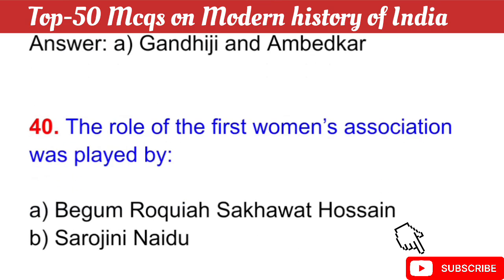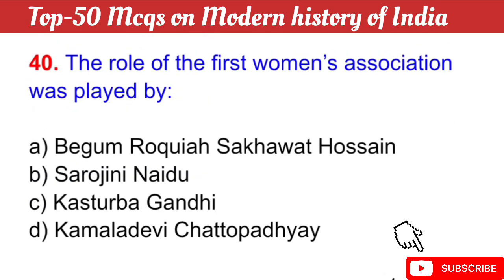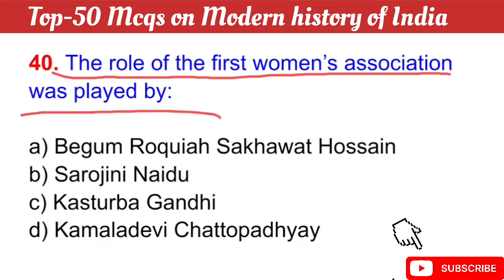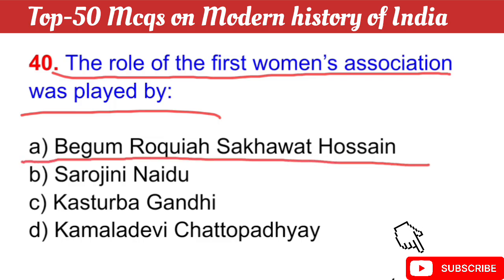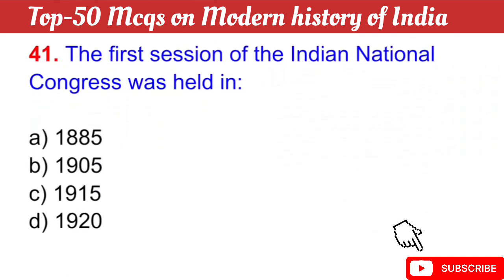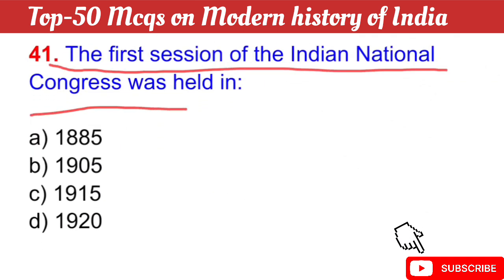Question number 40: the role of the First Women's Association was played by. The right answer is option A, Begum Rokeya Sakhawat Hussain. Question number 41: the first session of the Indian National Congress was held in. The right answer is option A, 1885.